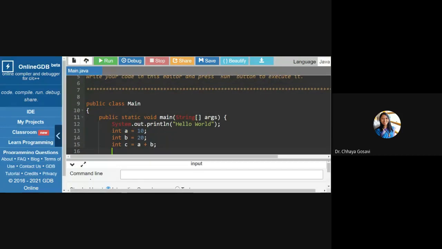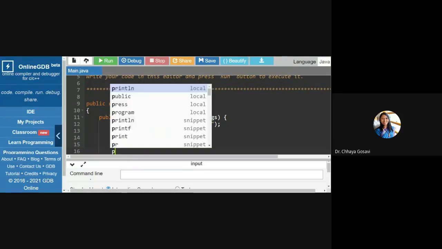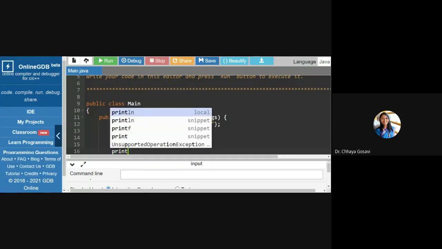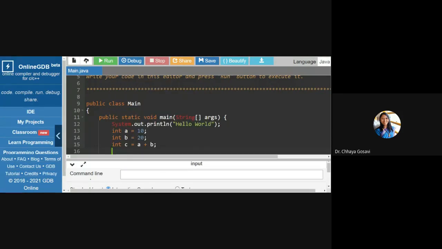Note that the syntax is similar. You have to give a semicolon at the end, and to display the result you have to use System.out.println. Here you want to display the result. Just write "result". It will display the message result.